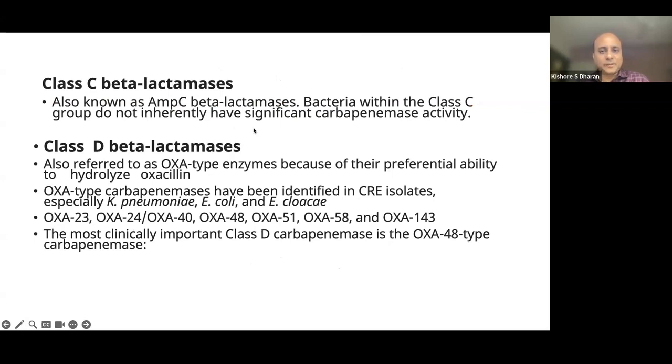Class C does not have significant carbapenemase activity, also called AmpC beta-lactamases, while Class D is the classical OXA type enzymes, named for their preferential ability to hydrolyze oxacillin, of which the most important is the OXA-48 type carbapenemase.